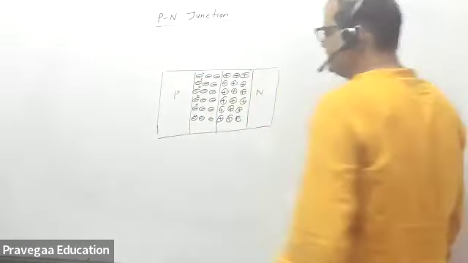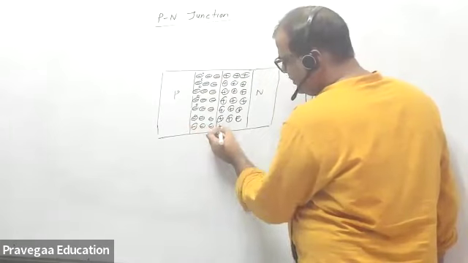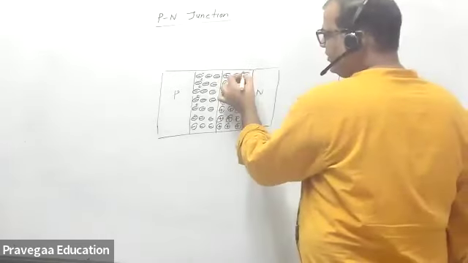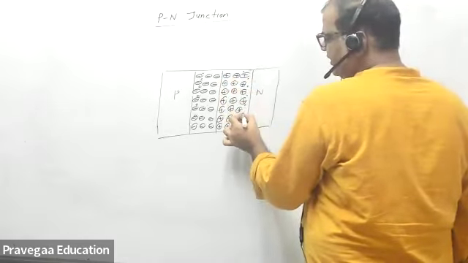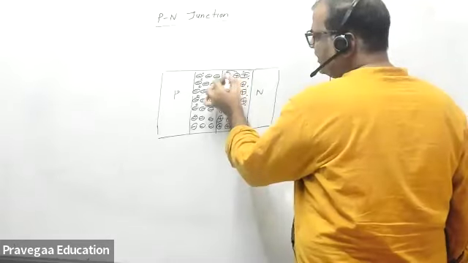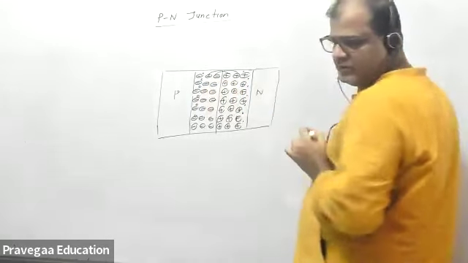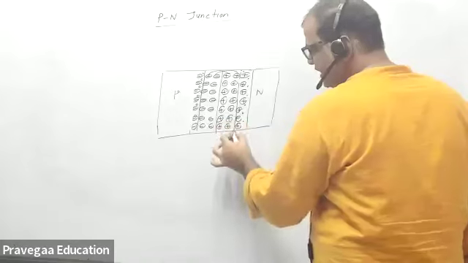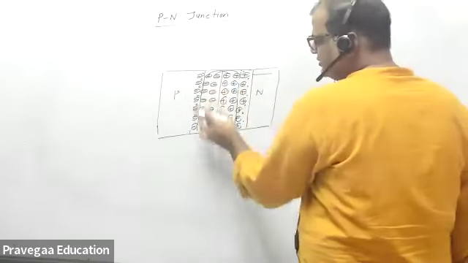Now, what happens when you join them together? You have different sections of material. This side you have a donor impurity and this side is an acceptor impurity. Now what will happen? Because of the concentration gradient, electrons from this side will move here. They will combine with these holes. So what will happen? These impurities will become ionized. Up to this is the ionized section, and this continues here.